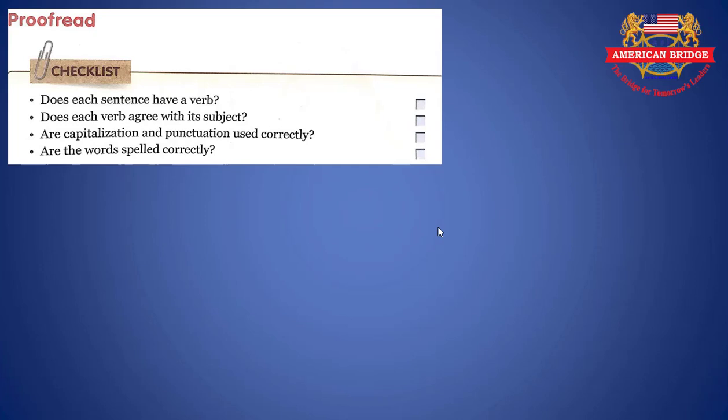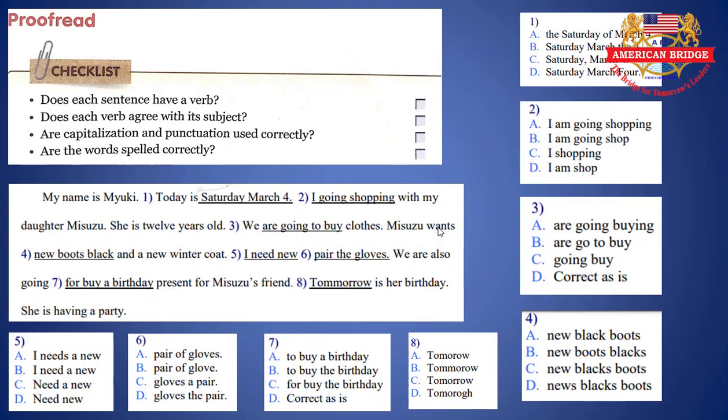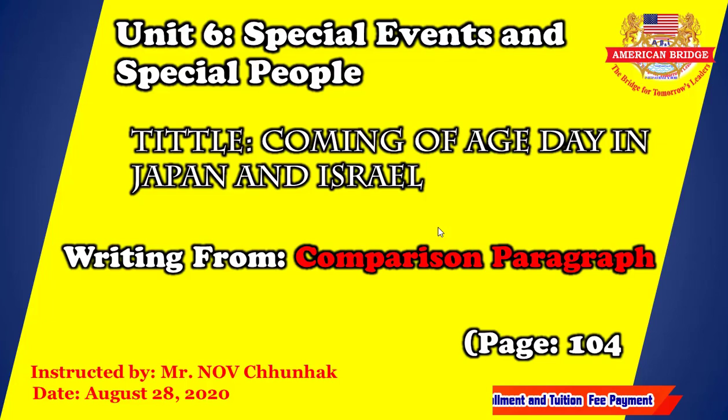The first letter in the sentence should start with a capital letter, and all proper nouns too. Okay, a proper noun, the name of a specific place, thing, city, country, or people, we use capitalization as well. And the last one, you have to check whether the words that you write have the correct spelling or not. So these are all the practices that you have learned yesterday, everyone.